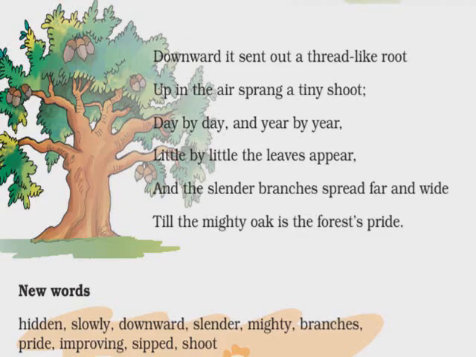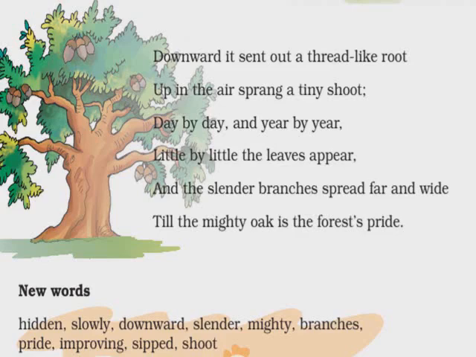What is the growth exactly? The growth means thread-like roots started developing inside the soil. Why is it said to be thread-like? When you see the roots closely, you will find that the roots look like thread. That is why the roots of the acorn seed are compared with thread. And thread always goes in a downward direction, that is, it goes into the soil.